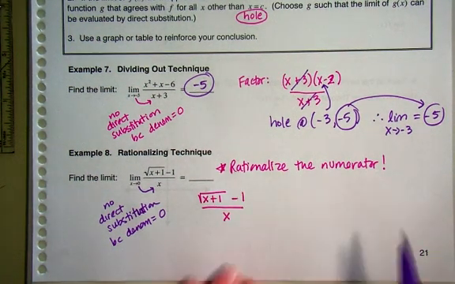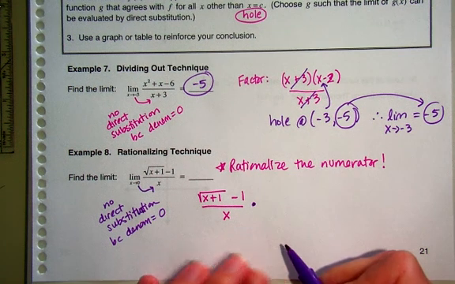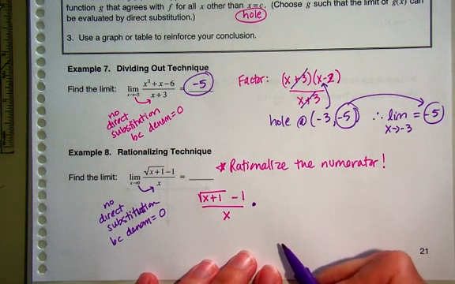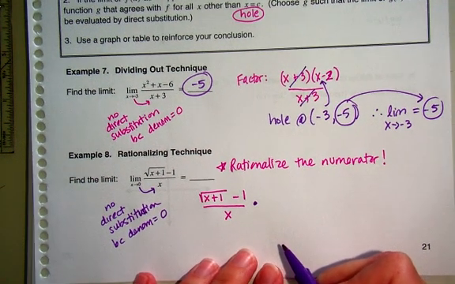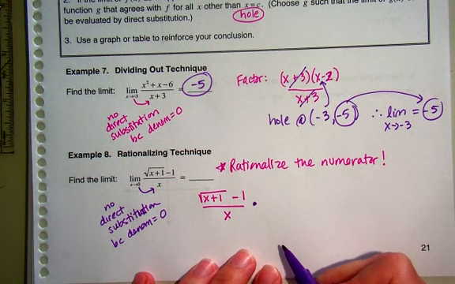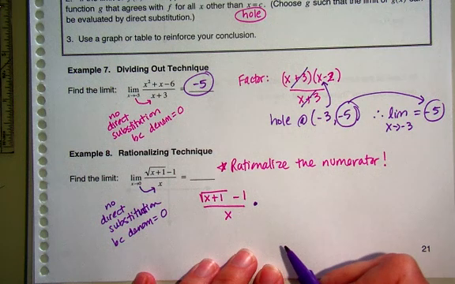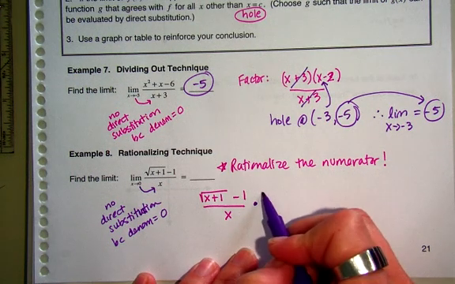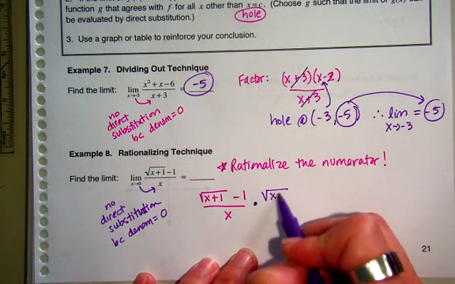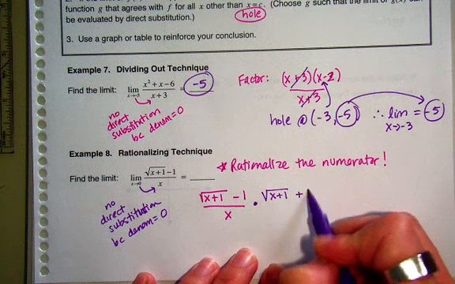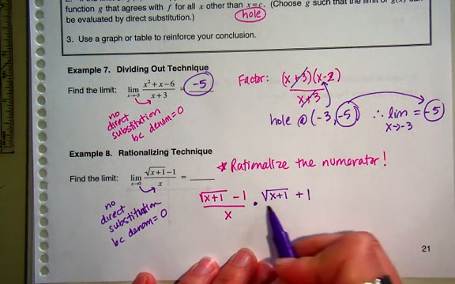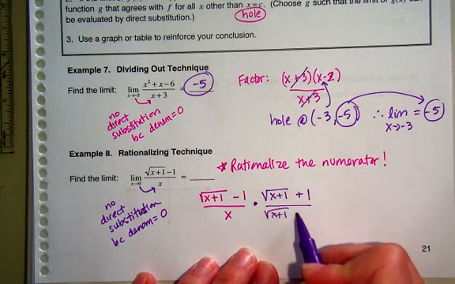How do I rationalize the numerator? Just the same way you would have rationalized a denominator. So I want to multiply by its conjugate. What's the conjugate? Big word. What's that mean? Opposite. Change the sign. Yes. So what am I going to write? Square root of x plus 1 plus 1. That's exactly right. Over square root of x plus 1 plus 1.